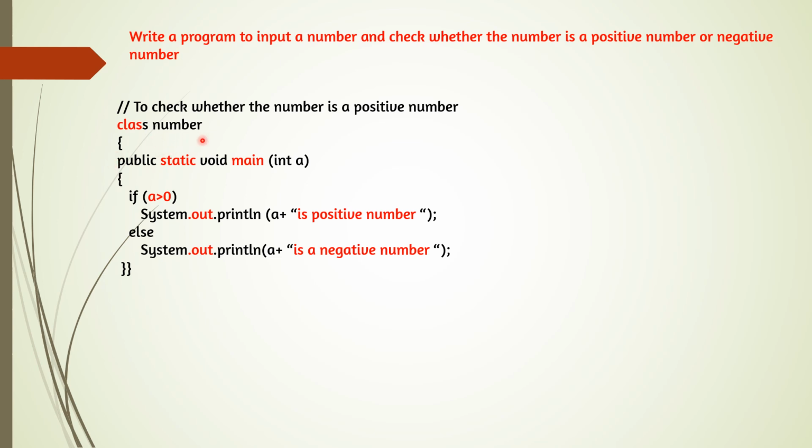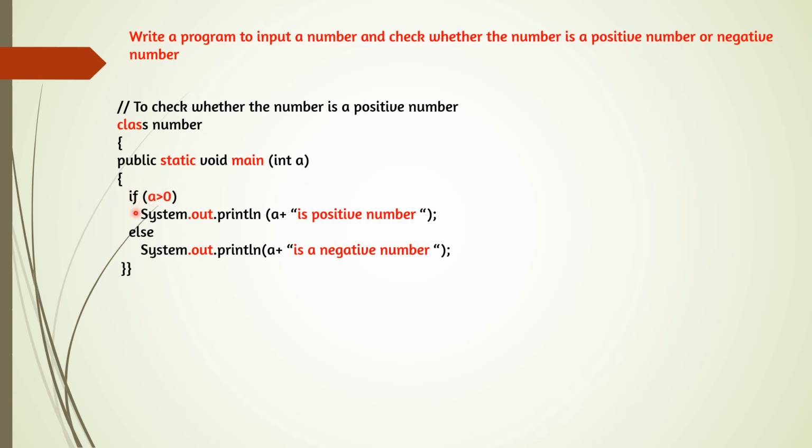Class number, here the class name, everything in small letter. After class, one space and the class name. Open the brace below class. Public static void main int a. That means while running we will give the number. Whatever number we want to give, while running we will be giving the number, and open the brace below